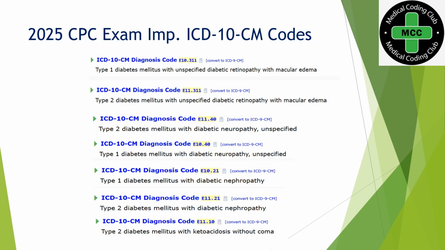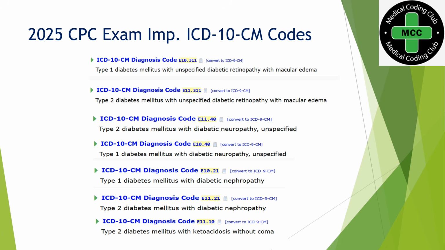Okay, and you can also check here type 1 diabetes mellitus with unspecified diabetic neuropathy with macular edema. So this is with macular edema. Same way we will also have a code for without macular edema. So you need to check the scenario specificity. Based on that you need to select the code. And lastly you can see type 2 diabetes mellitus with ketoacidosis without coma.